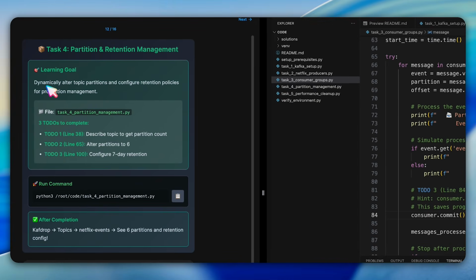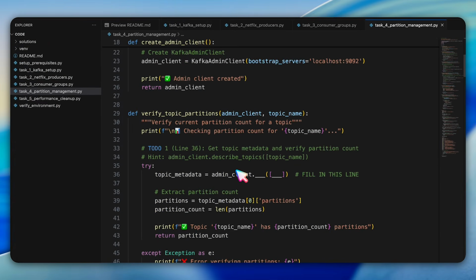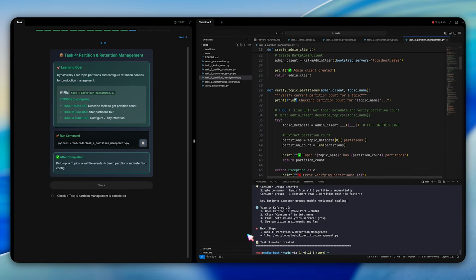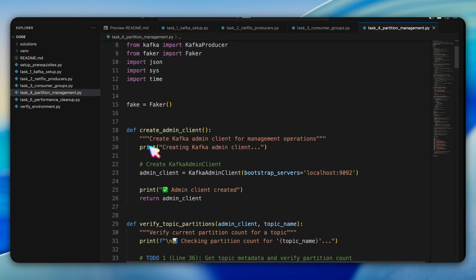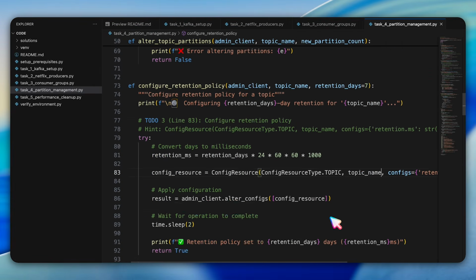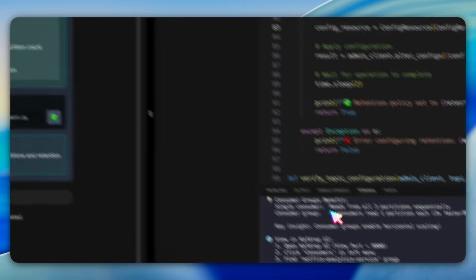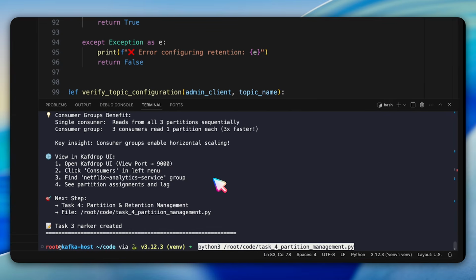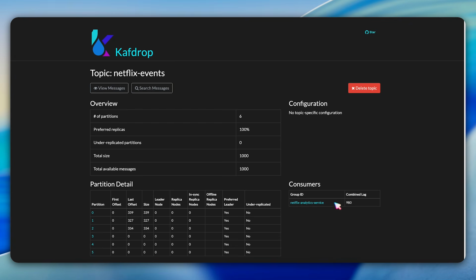In question 12, we're asked to dynamically alter topic partitions and configure retention policies. We'll work with the task 4 partition management file, verify the initial 3 partitions, alter to 6 partitions, configure 7-day retention, and verify changes in Kafdrop. After running the script, we see 6 partitions with the retention policy displayed in the UI.